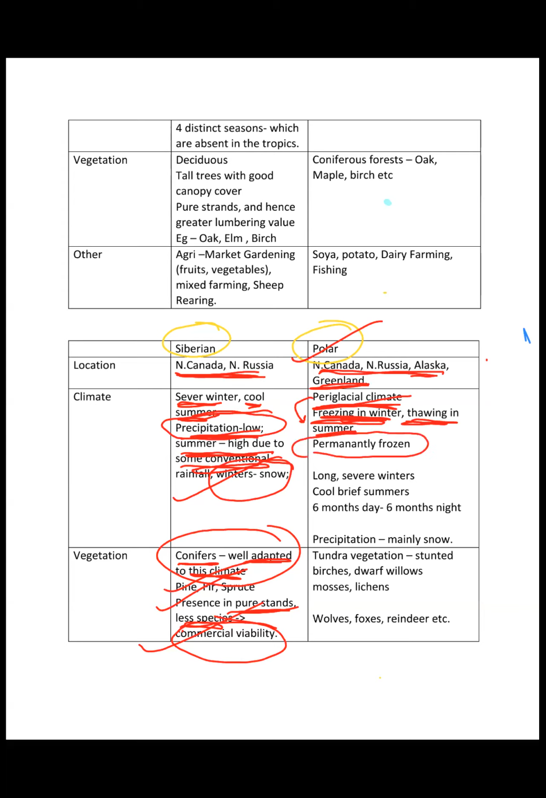Overall, it is a permanently frozen region: very long severe winters, cool brief summers, and 6 months day, 6 months night. This is the cycle which is followed here. Precipitation mainly happens in the form of snow, right? Tundra vegetation is found: stunted birches, willows, mosses, lichens, wolves, foxes, and reindeer, right?